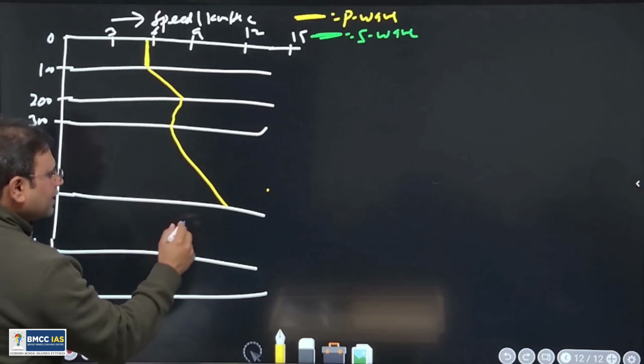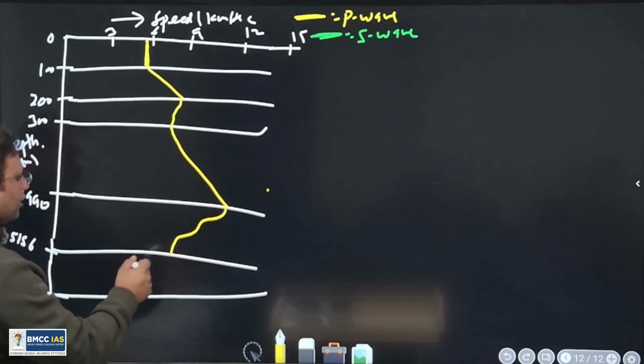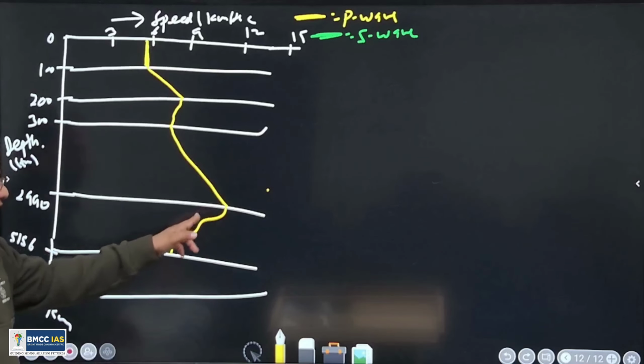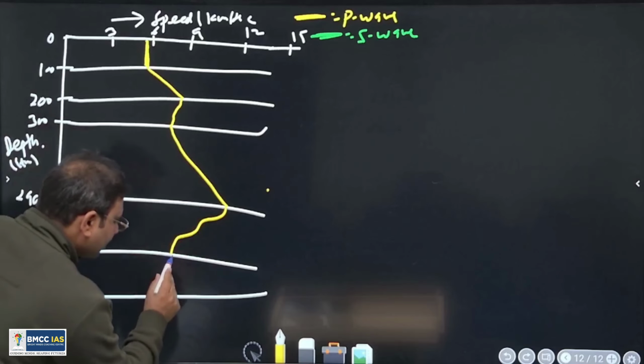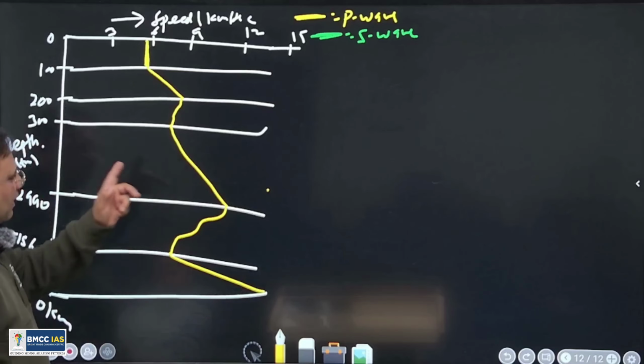Then from 2900 kilometer to this one there is a slowdown in the speed, so speed gets slowed. Again there is an increase in the speed. This is the pattern of the P wave.